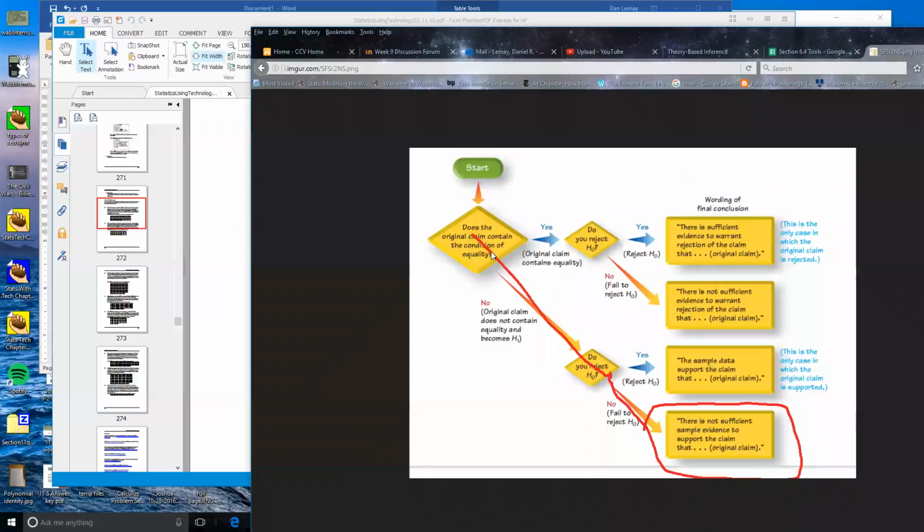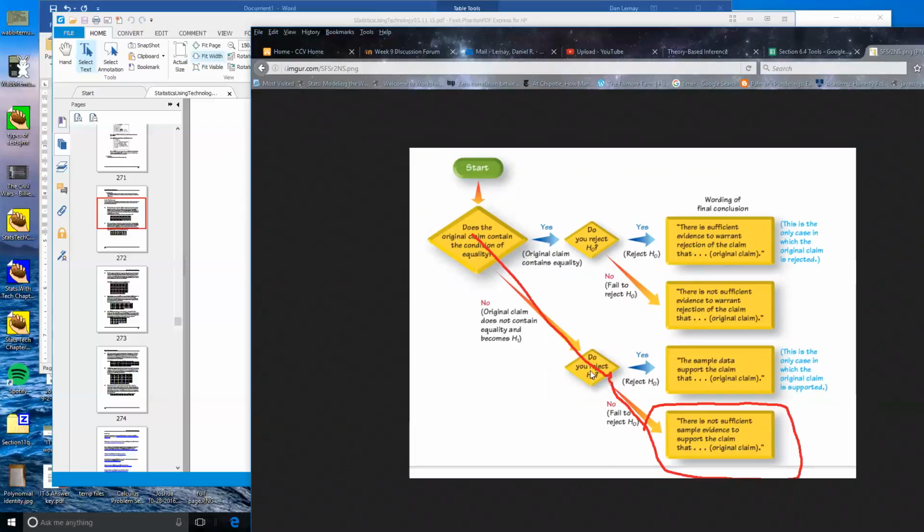There. So our claim was that it was less than it was in 2010. So it's not a condition that contained equality. If it was that it was the same as 2010, then we would have gone this branch in the flow chart. But since the claim was not equal, the claim was less than, a left-tailed test, we're going to go this branch.